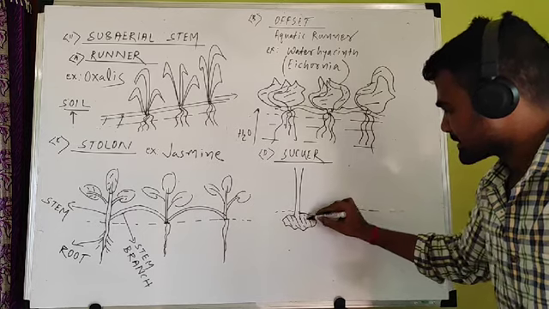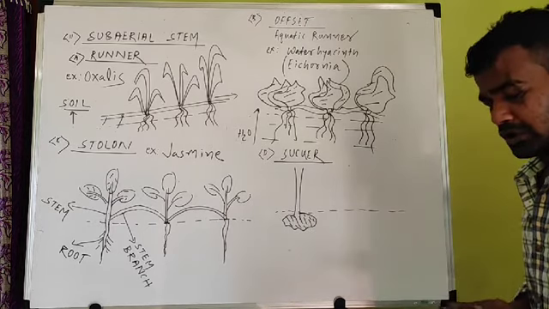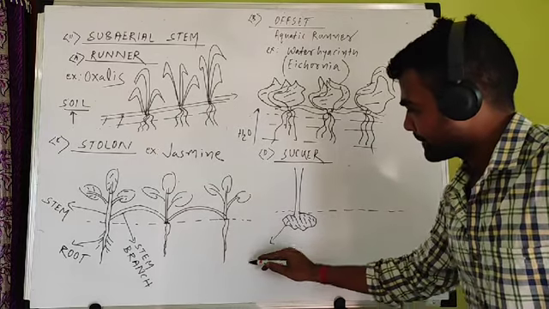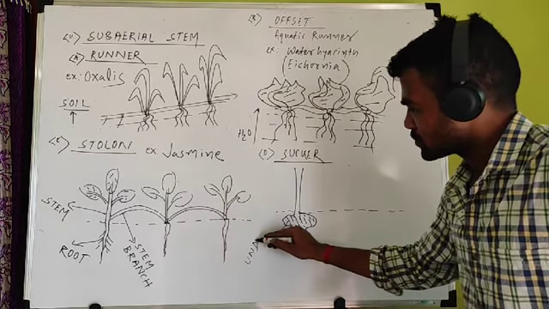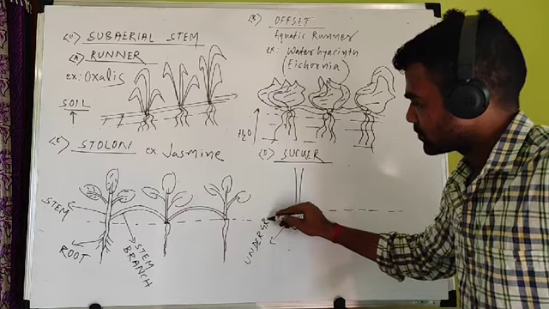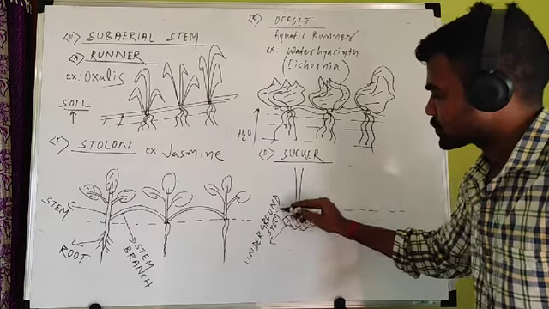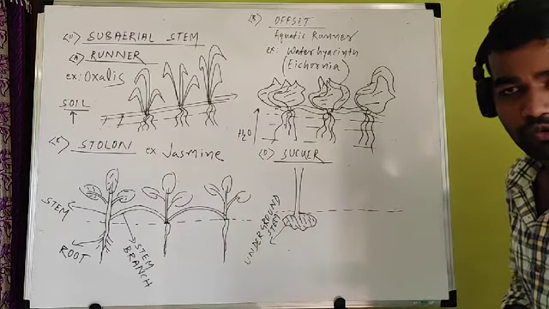Actually, in case of sucker, sometimes there is an underground stem also. This is the underground stem. And this underground stem is a part of the main stem. Some part of the stem is under the ground.